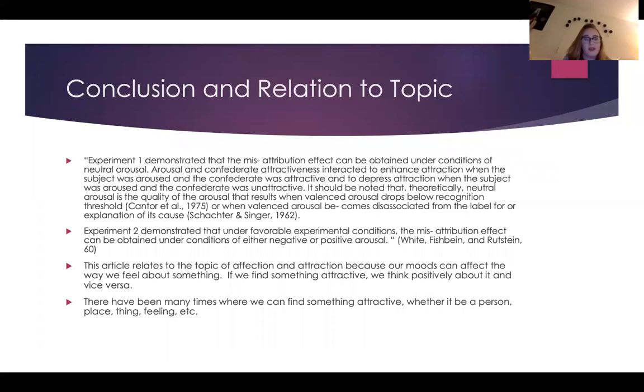Experiment 2 demonstrated that under favorable experimental conditions, the misattribution effect can be obtained under conditions of either negative or positive arousal. This article relates to the topic of affection and attraction because our moods can affect the way we feel about something. If we find something attractive, we think positively about it, and vice versa. There have been many times where we can find something attractive, whether it be a person, place, thing, feeling, or anything else you can think of.